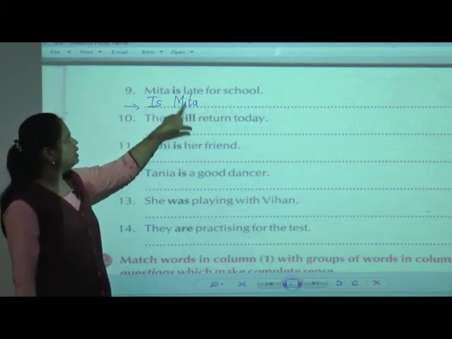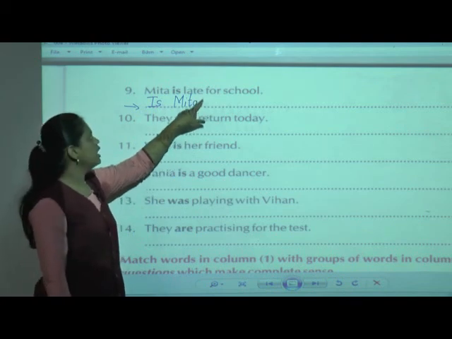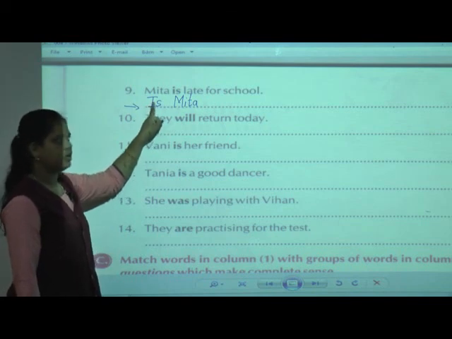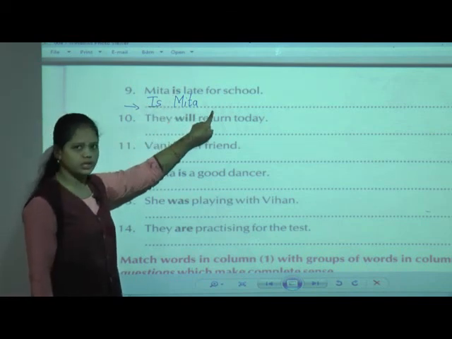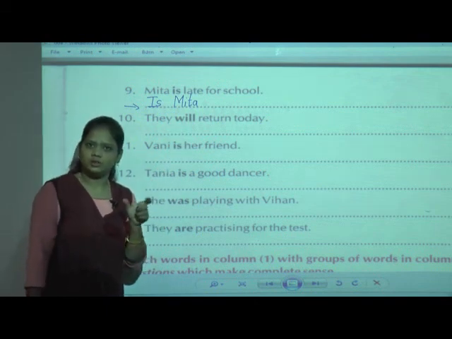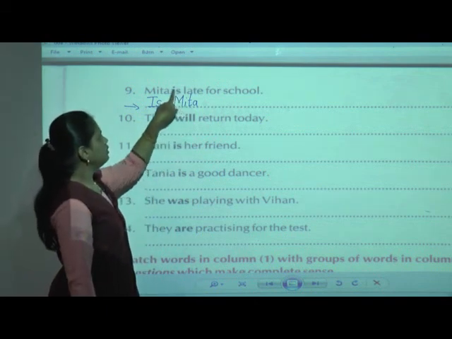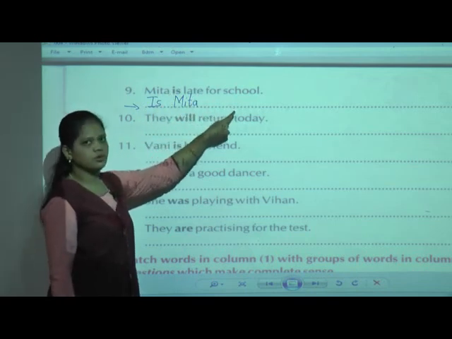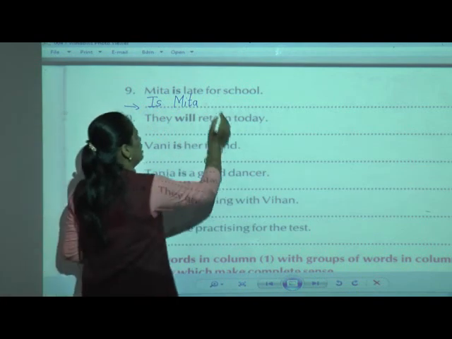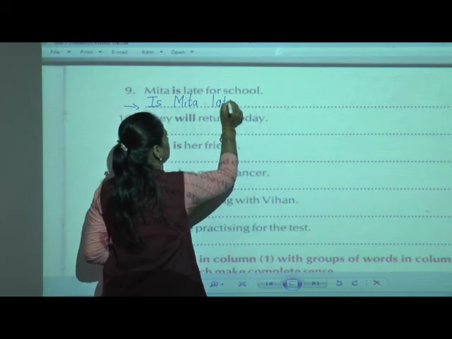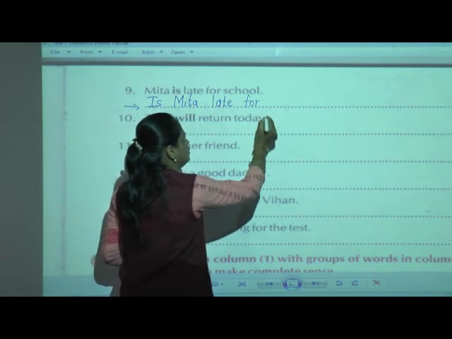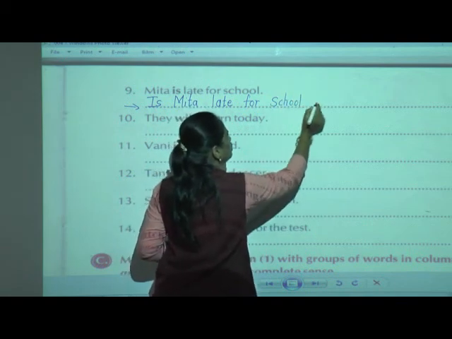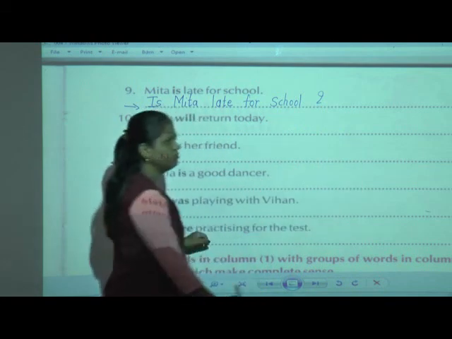Then after Meeta, "is" is there. Will we have to write it again here? No, because we have already put this word here, so there is no need to write it again, otherwise it will not form a question. So after "Is Meeta," what is given? Late for school. So as it is we can write it here: late for school. Then what to do? We have to give a question mark.